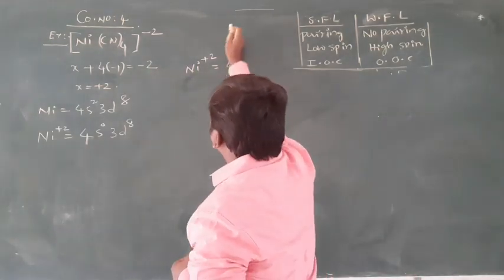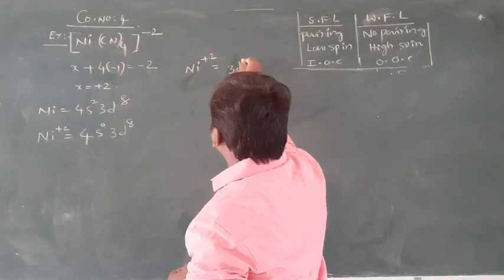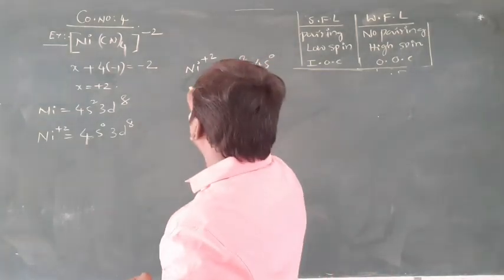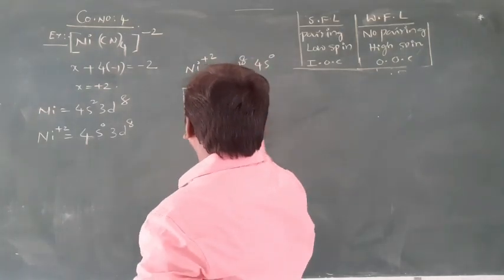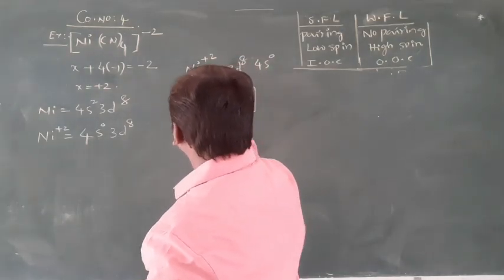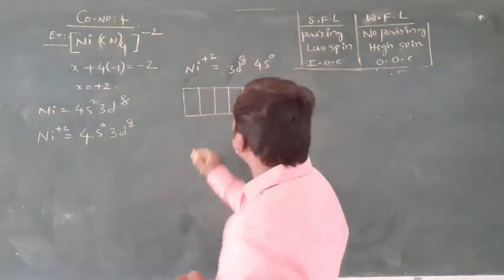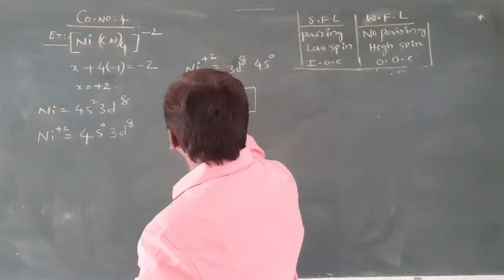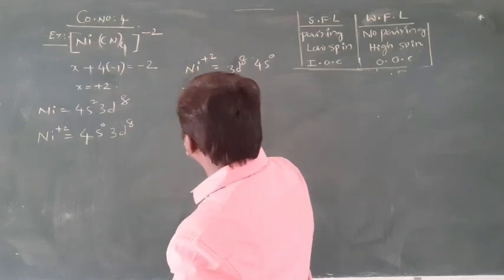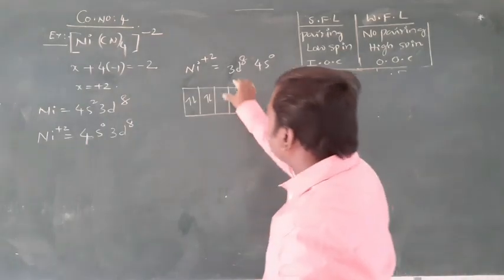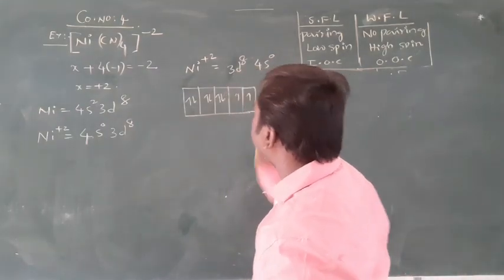That is 3d8 4s0. So the orbitals of Ni plus 2 in the ground state: the 3d orbitals, 1, 2, 3, 4, 5, with 8 electrons.